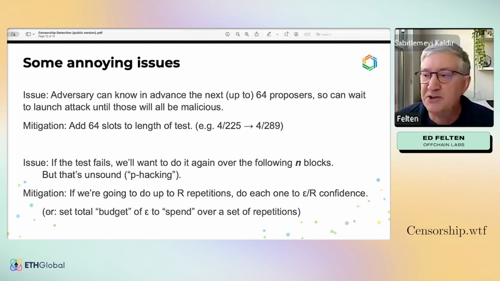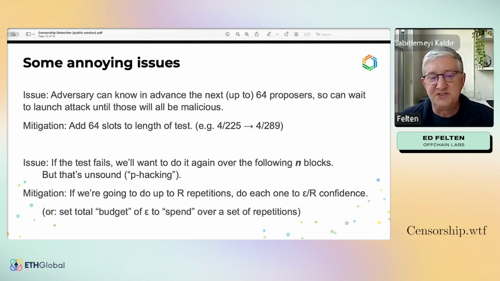All right, now there's a couple of annoying issues that we need to get past in order to make this real. Annoying issue number 1 is the adversary gets to know in advance the next few proposers. Worst case, the adversary might know the next 64 proposers, and so they can wait to launch the attack until it knows that all of those will be its friends. So we need to tweak the test a little bit. The mitigation here is to just add 64 slots to the end of the test, assuming that there will be no evidence that the attacker can arrange that there will be no empty slots out of the first 64.